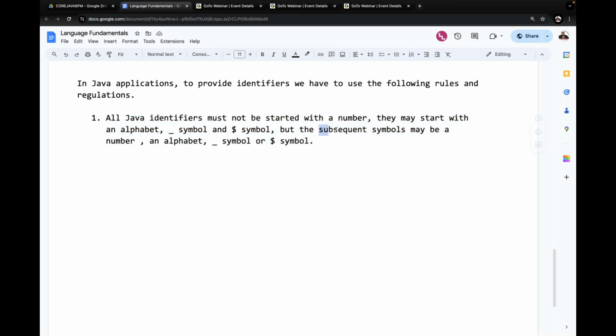What is the meaning of these subsequent symbols actually? First word, first symbol. Second word, first symbol. Third word, first symbol. Fourth word, first symbol. Those are nothing but the subsequent symbols. Or blindly we can remember: the first symbol should not be a number. It may be an alphabet, an underscore symbol, or a dollar. But all the remaining symbols may be a number, an alphabet, an underscore symbol, or a dollar. That we have to understand. All right, sir.